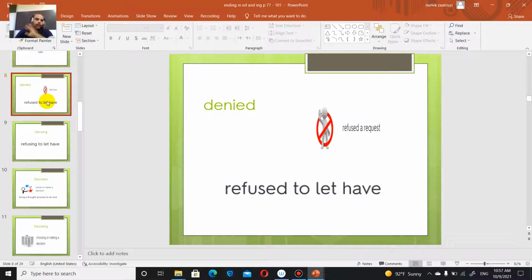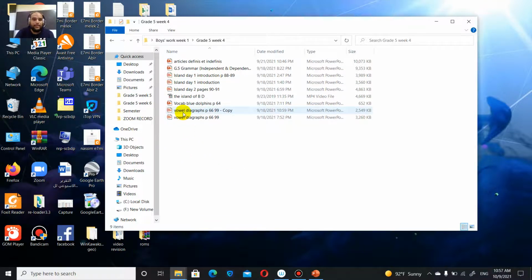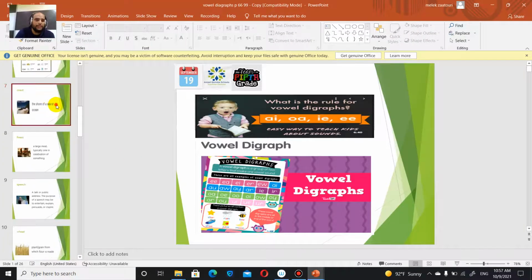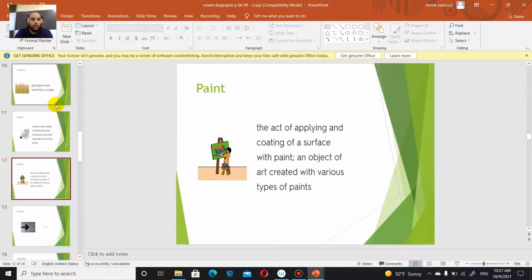Make sure that you know how to write them. Otherwise, you're not going to succeed in your spelling exam. Okay? And the other one, if you remember, of week 4, the vowel diagrams. Of course, pages 66 and 99, make sure that you know how to spell every word of them.